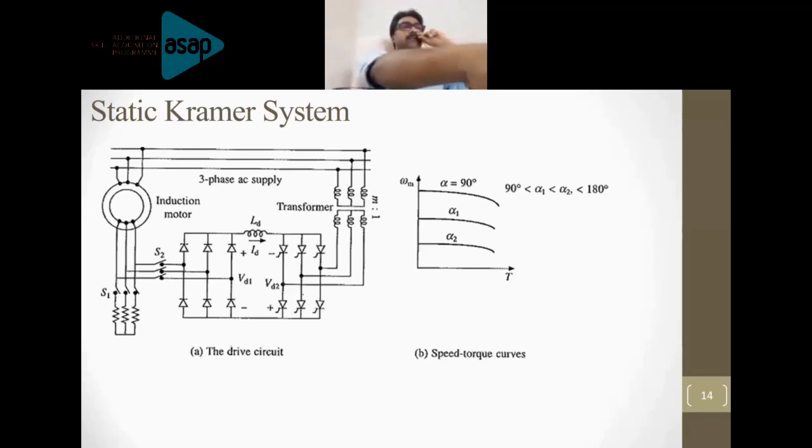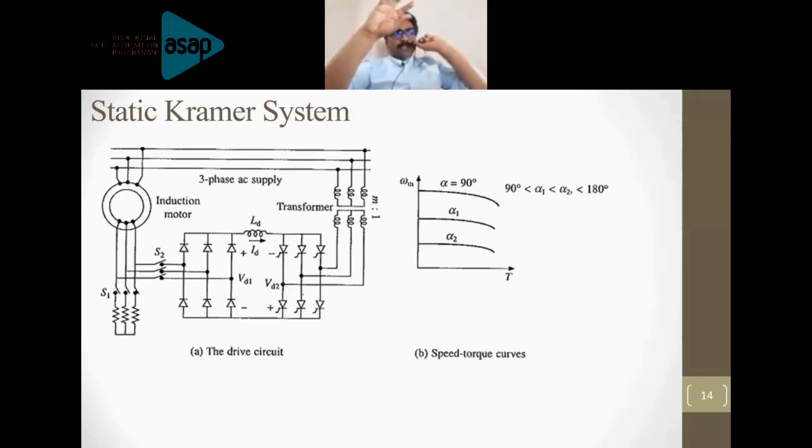This figure is showing the drive circuit for the static Kramer system, and the speed torque characteristic curves for different firing angles are also shown here. Have a look at this diagram again. Please read the diagram starting from the stator of the induction motor.